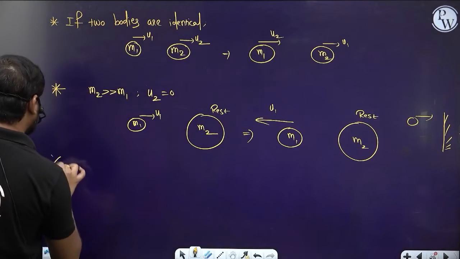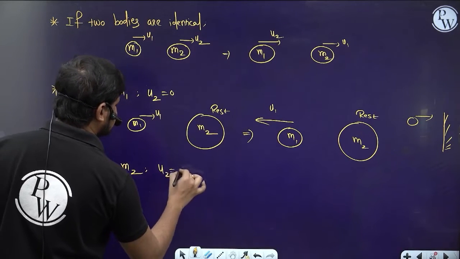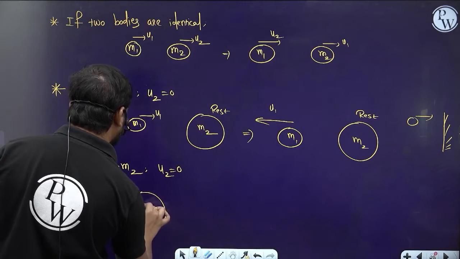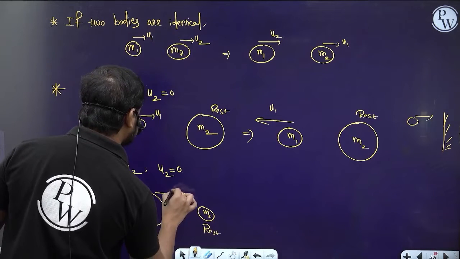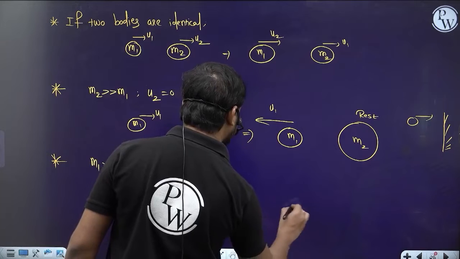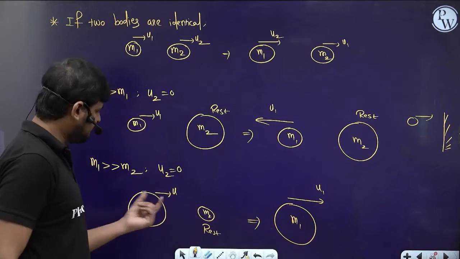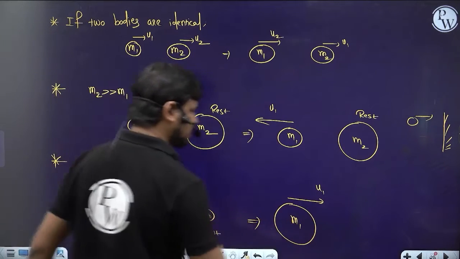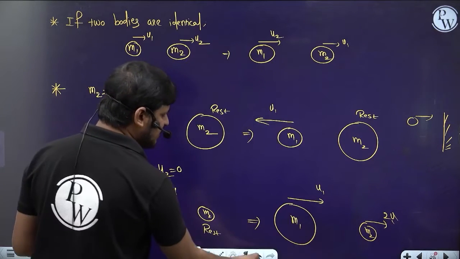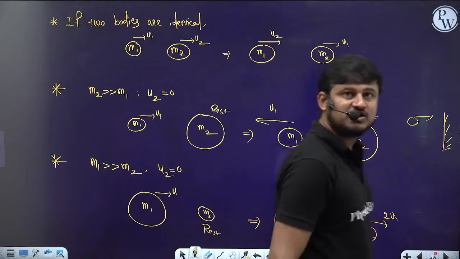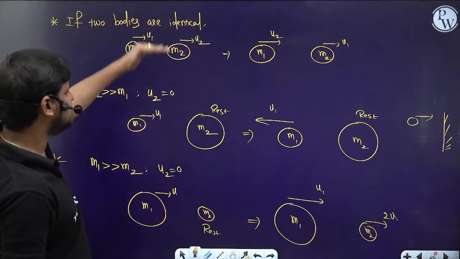And then the third case, if m1 is far greater than m2 and u2 is at rest. So this is block m1, this is block m2, which is at rest, and this is moving with some velocity u. After collision, the m1 block will move with the same velocity. There is no change in velocity of the first block, the bigger block, so same u1 velocity. But m2, from rest, moves with a velocity 2 times the initial velocity of the larger block, so it moves with a velocity of 2u. Clear? So all these 3 cases, some questions you can directly answer with these 3 cases.